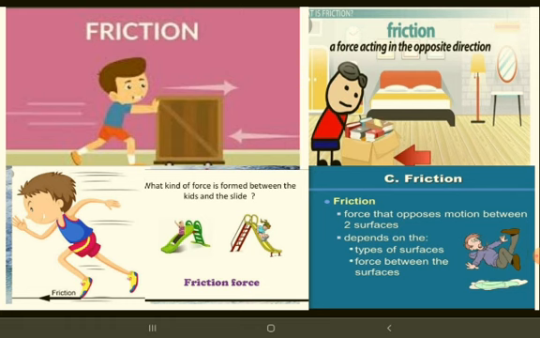Attracts opposite poles. Example, the magnet attracts iron. Magnets may be natural or man-made. Earth is a natural magnet, and man-made ones you have seen. Gravitational force means the force that attracts objects to the center of the earth. And frictional force acts when two objects are in contact with each other, acting in the opposite direction. These are the types of force.